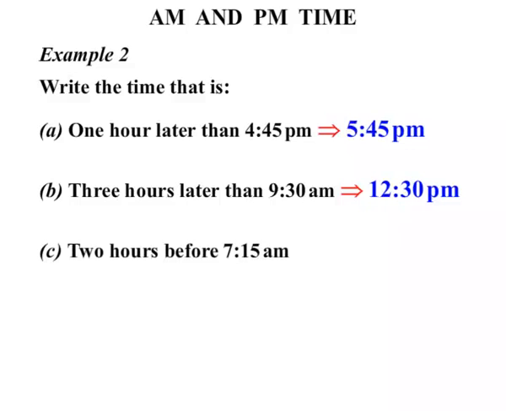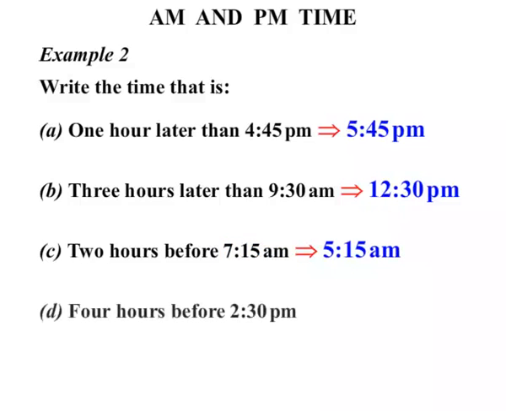What about 2 hours before 7:15 AM? Well, 2 hours earlier than that would be 5:15 and it would still be AM. What about 4 hours before 2:30 PM? Well, 2:30 PM, okay, that's after midday. But if we go back 4 hours, we'd expect to finish off in the morning, wouldn't we?